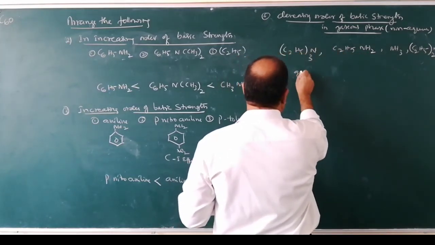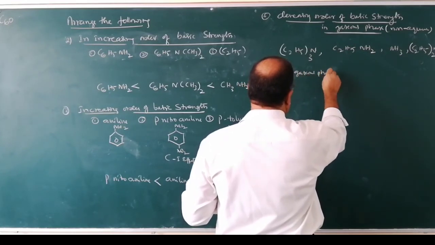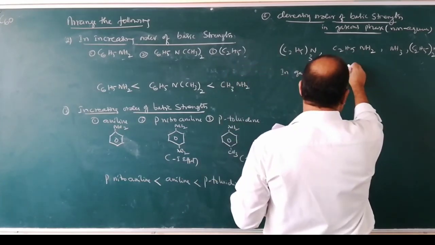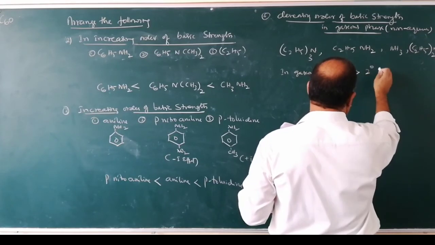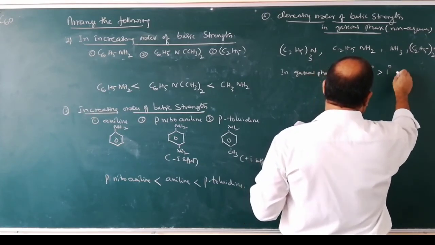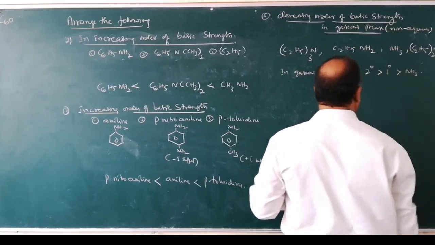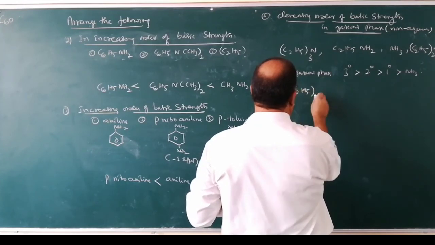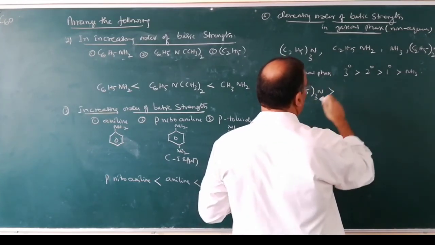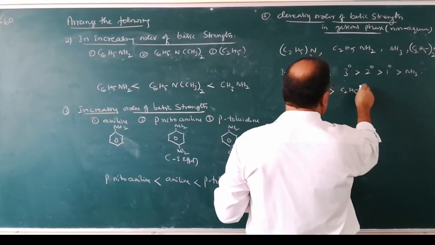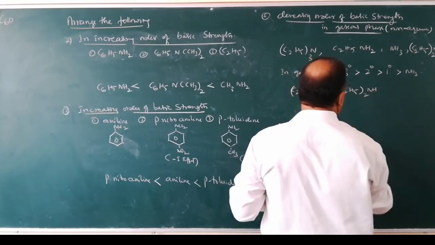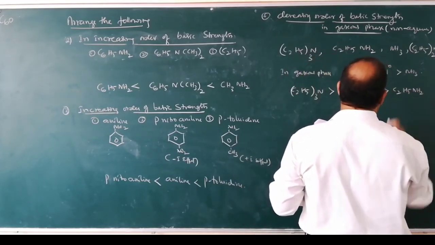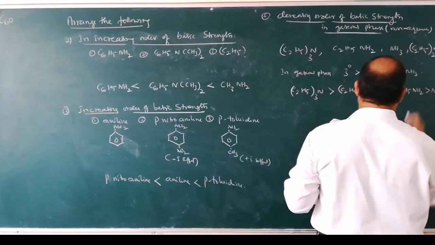So in gaseous phase, what is the decreasing order of basic strength? Tertiary is more basic than secondary, which is more basic than primary, which is more basic than ammonia. So here we write (C2H5)3N is more basic than (C2H5)2NH, which is more basic than C2H5NH2, which is more basic than NH3.